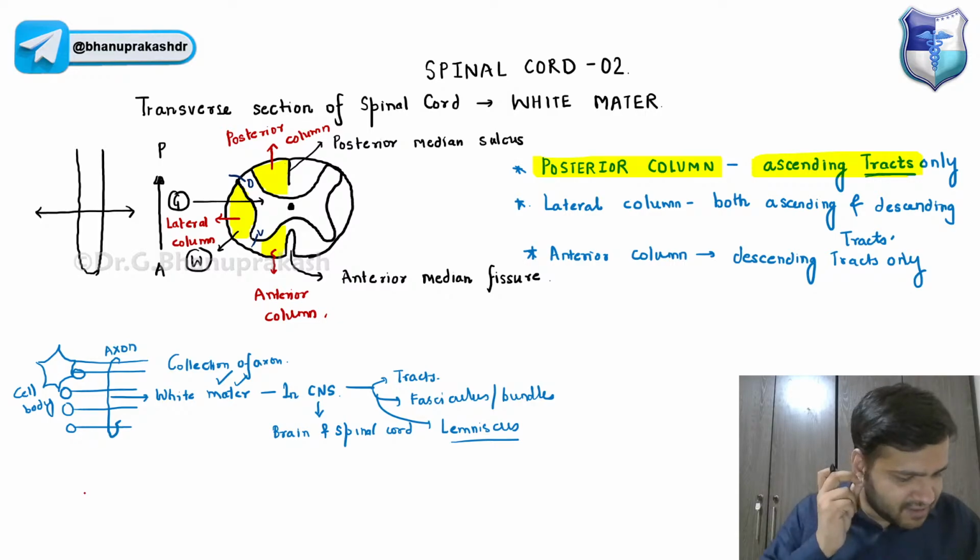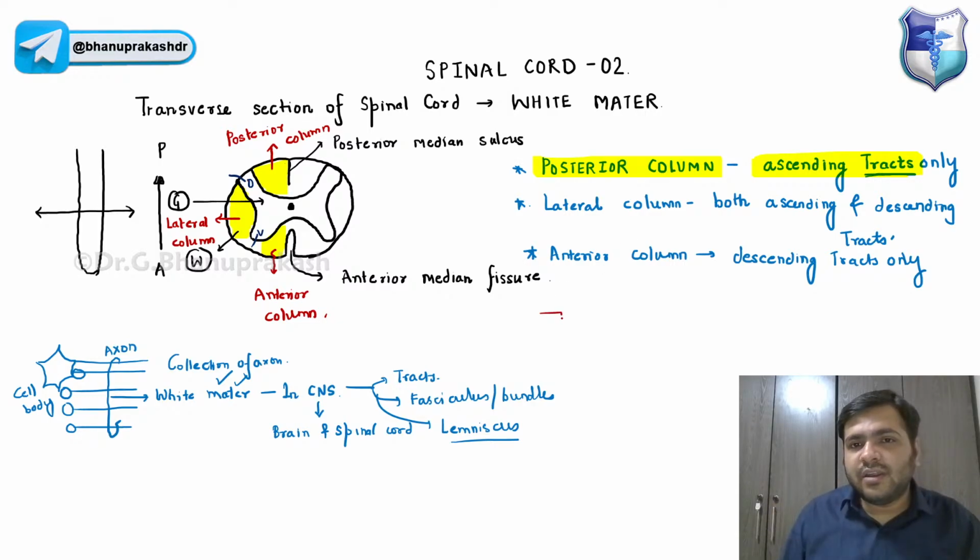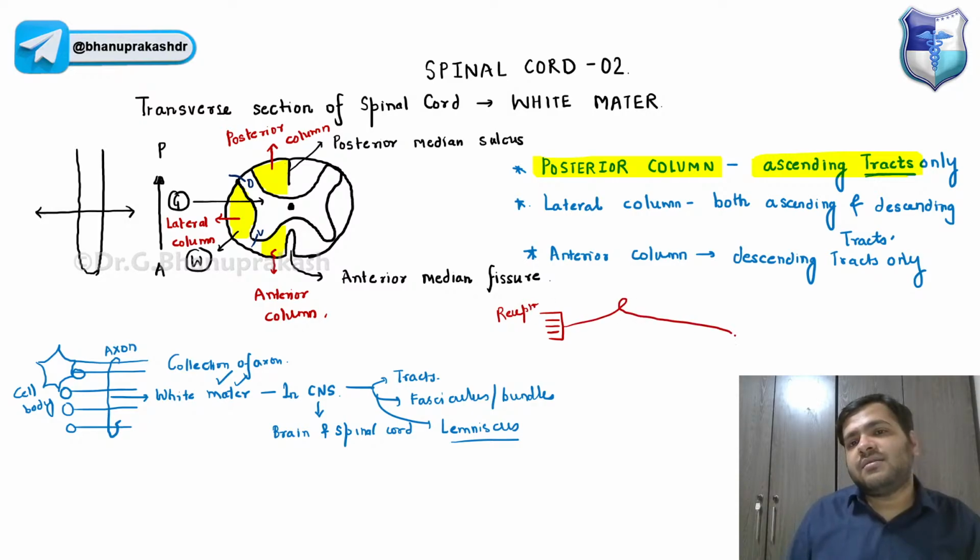Okay, in the reflex arc, you already know we have this receptor. From the receptor we have this neuron, that is the sensory neuron. This sensory neuron is also called the afferent neuron, and it goes to the nerve center.